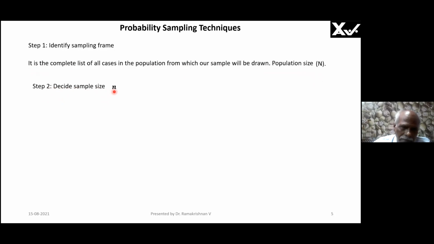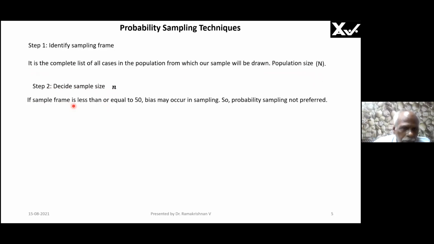Now, step 2, decide on the sample size. This is small n, right? If the sample frame is less than or equal to 50, I told you, when I was making sentences about your group, I was telling 5, 4 and all. I told you I am wrong, but you will know why I am wrong. This is where I am wrong. Because if the sample frame is less than or equal to 50, bias may occur in sampling. So probability sampling is not preferred. Even though I taught you examples with your group, throughout I was wrong, because here it will all be biased even if I take 5 people or 6 people.